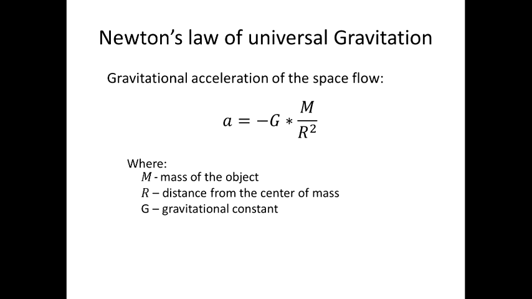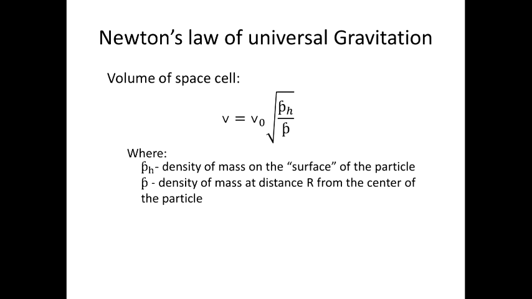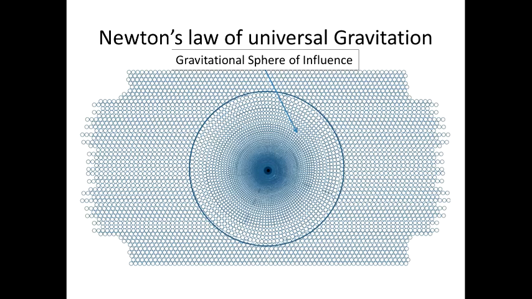And the condition is, it is possible to obtain Newton's inverse square law only if the volume of the space cells is inversely related to the square root of the mass density, otherwise it won't be an inverse square law. This intermediate formula is very important in itself, because it shows that the size of a space cell decreases on its way to the mass and that its value is defined only by the local density of mass and nothing else. On the picture we can see a sphere around a mass. It's the gravitational sphere of influence where internal mass controls the size and, as we will see later, the speed of the space cells on their way to the massive object.